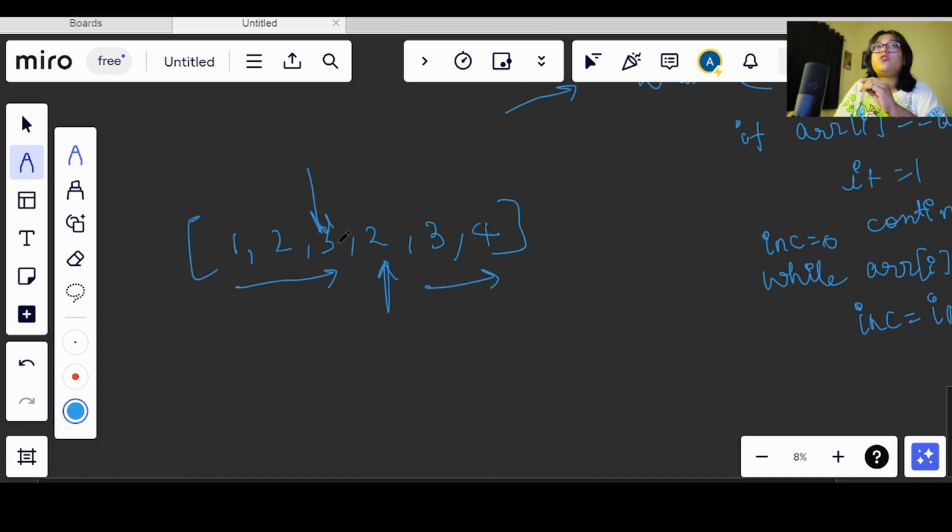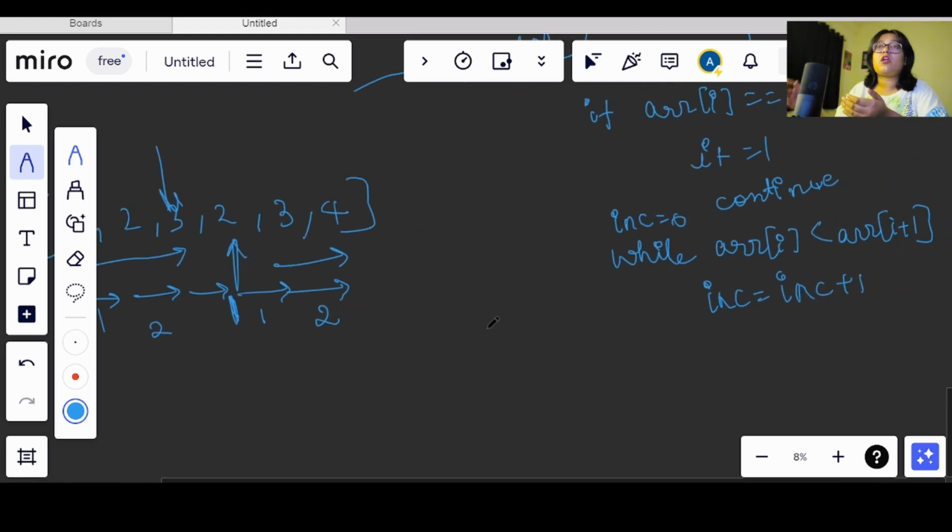So we cannot continue with this, like we have here, it will store increment value as 1, it will store increment value as 2. Now here we need to stop, right? We cannot take that as forward. So again from here we need to start with 1 only. So again we need to reinitialize our increment with 1, and then it will move forward with 2. So therefore every time the condition is breaking, or we come across a condition where ARR of I is less than ARR of I plus 1, we will not continue with the same increment value.